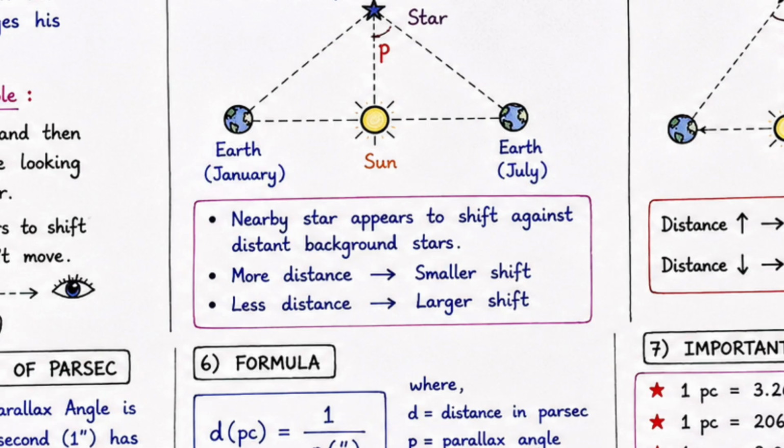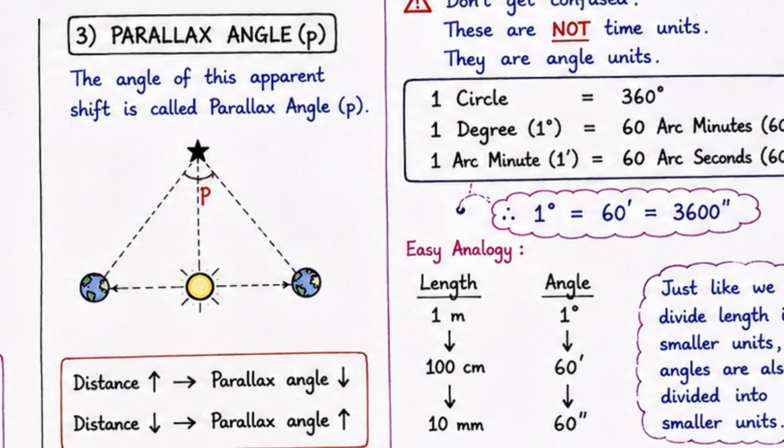Now the other thing you have to understand is parallax angle. The angle of this apparent shift is called parallax angle. This is a very important relation you have to remember always. Distance is inversely related to parallax angle. The more the distance, the less the parallax angle.